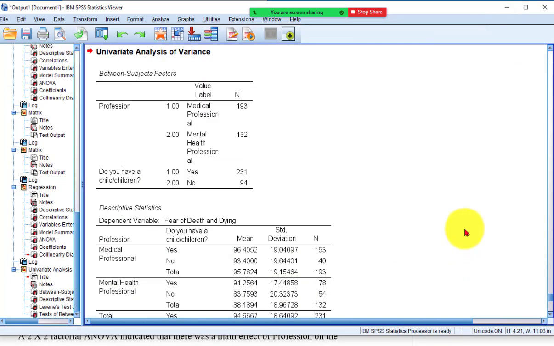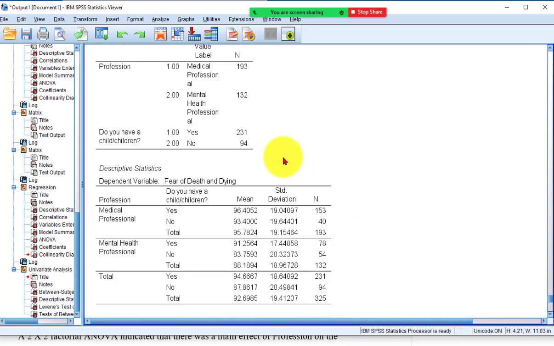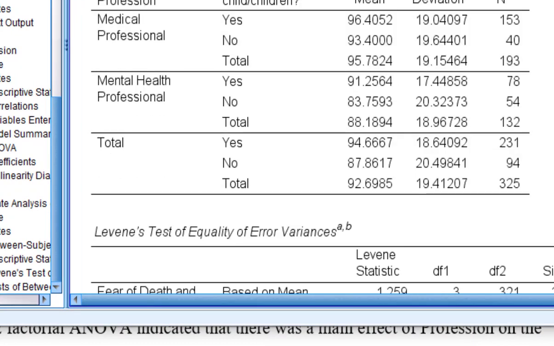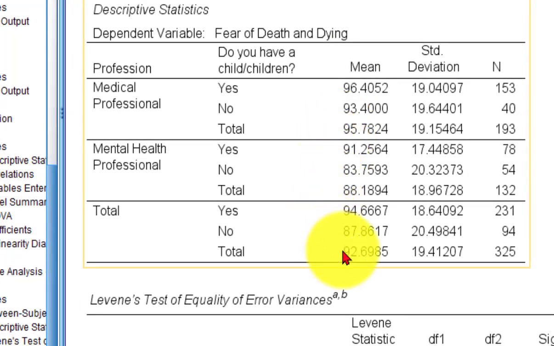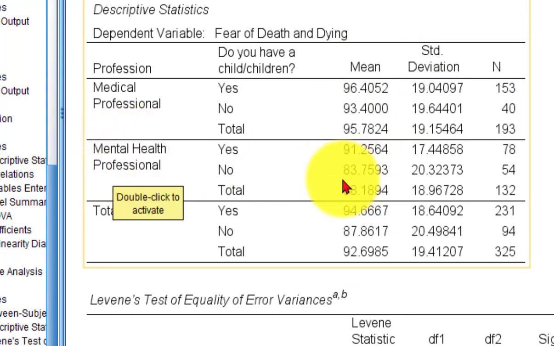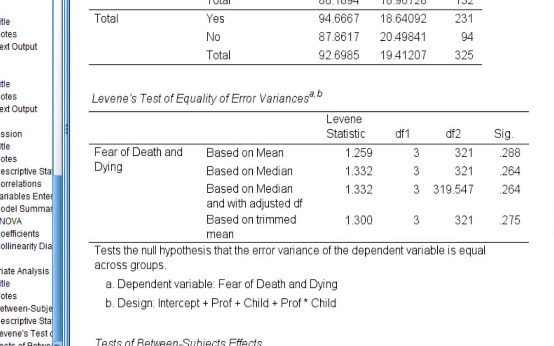Click OK. And here is the output for our 2x2 ANOVA with FOD as the DV. Okay, so first of all, we're going to look at the means. And there is a difference here, right? I see a low for the mental health professionals without kids. Their fear of death is the lowest, and the medical professionals with kids is the highest. So let's see if that's significant or not.